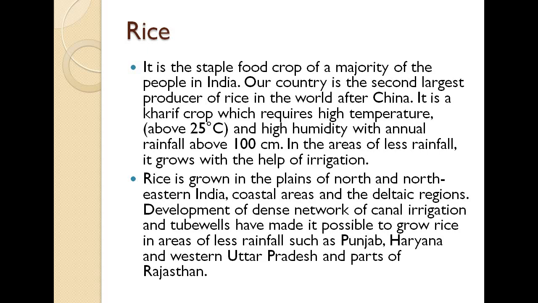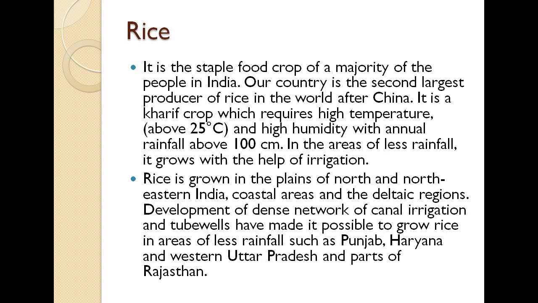But in the areas like Punjab, Haryana, Uttar Pradesh, Rajasthan, they don't have that kind of soil fertility or soil moisture. So what they do, they actually use canal irrigation methods or the tube well method to soften that soil, so that they can produce the rice in that particular soil itself.